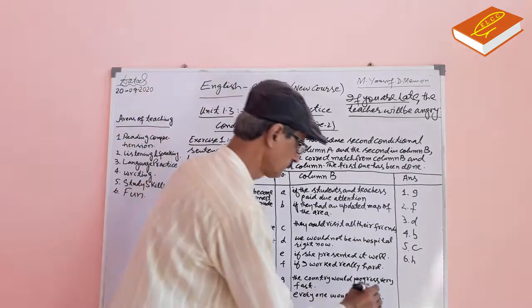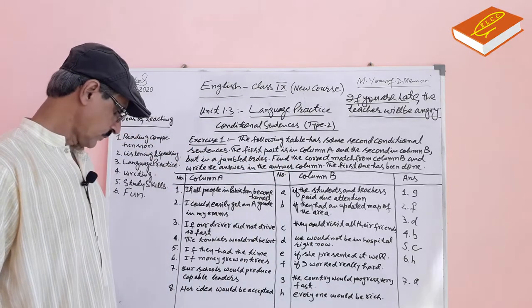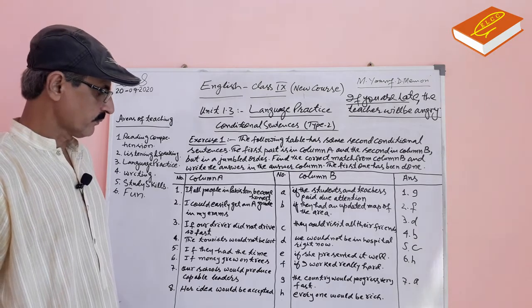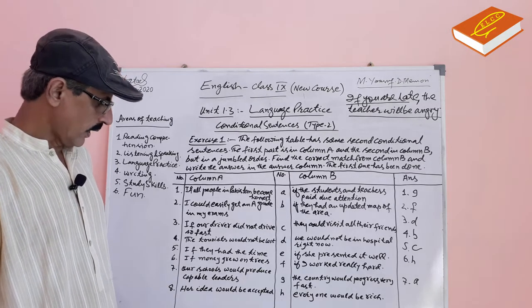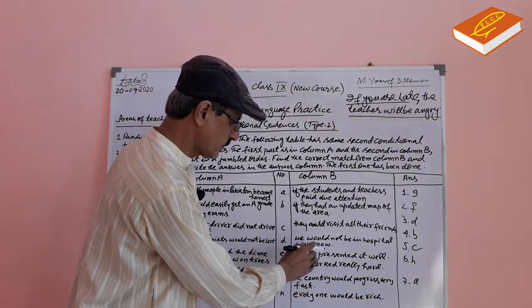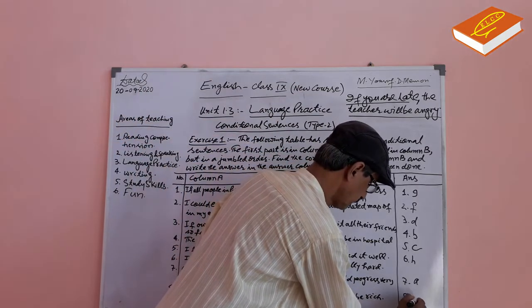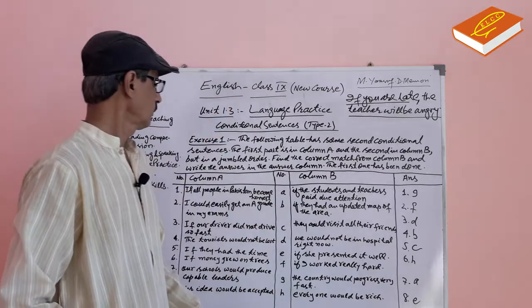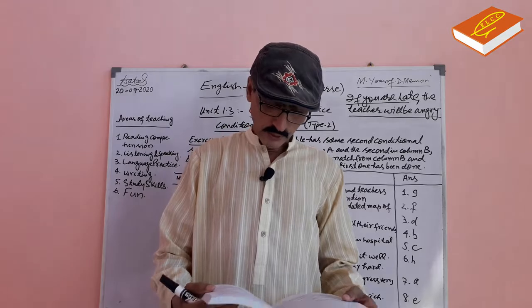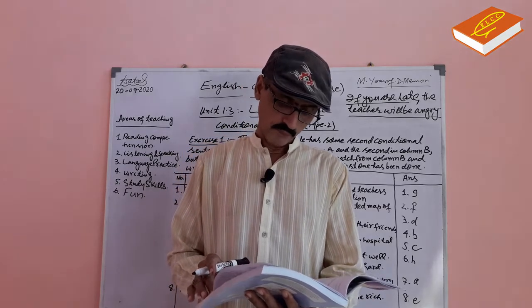A. Number 8, her idea would be accepted if she presented it well. E. This is exercise 1 of second conditional sentence.